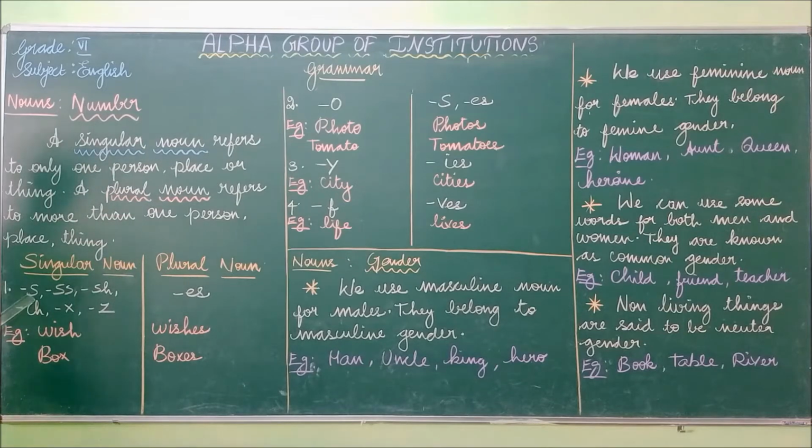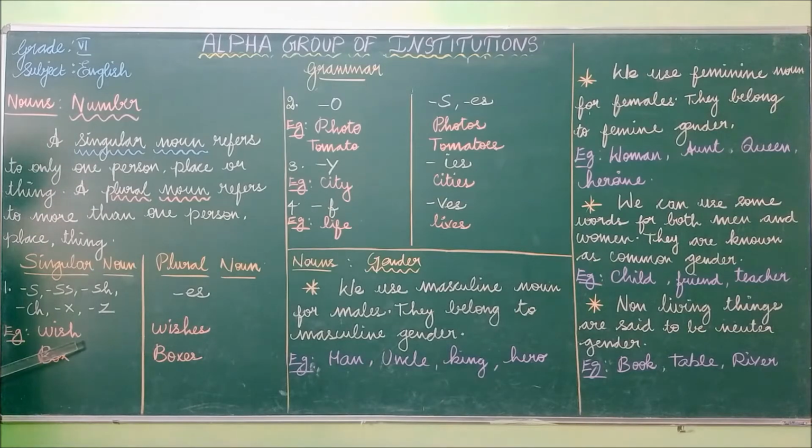If the word ends with S, SS, SH, CH, X or Z, what do we have to add in the plural noun? We have to add ES to the word to make it a plural. For example, wish, wishes.